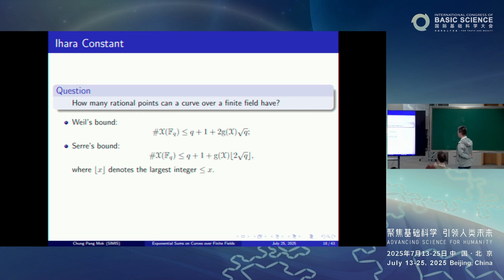over the finite field, the number of F_q-rational points of X has an upper bound, namely q plus 1 plus 2 times the genus of X times the square root of q. Now, very early on, Serre noticed that this is certainly not the optimum thing you can say. By an elementary argument, you could get this improvement, namely that the upper bound is given by q plus 1 plus the genus of X times the floor of 2 times the square root of q.